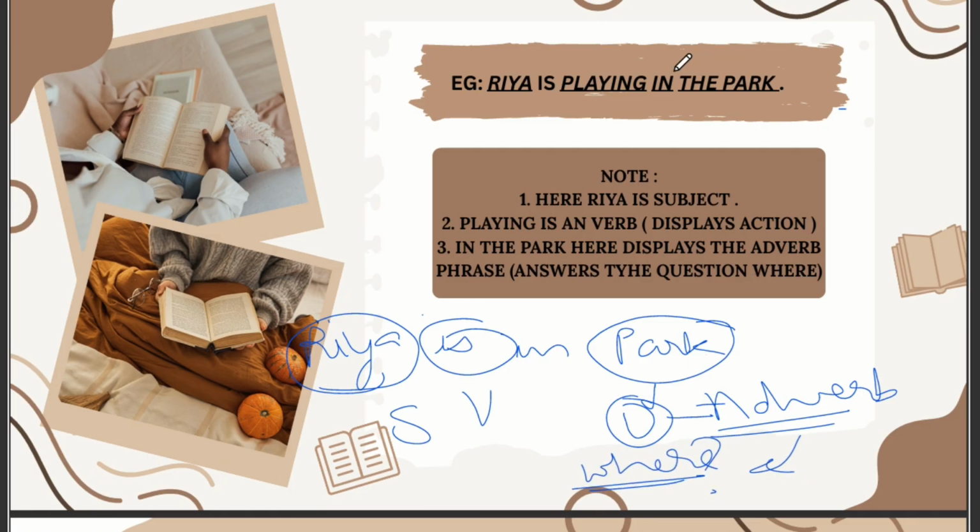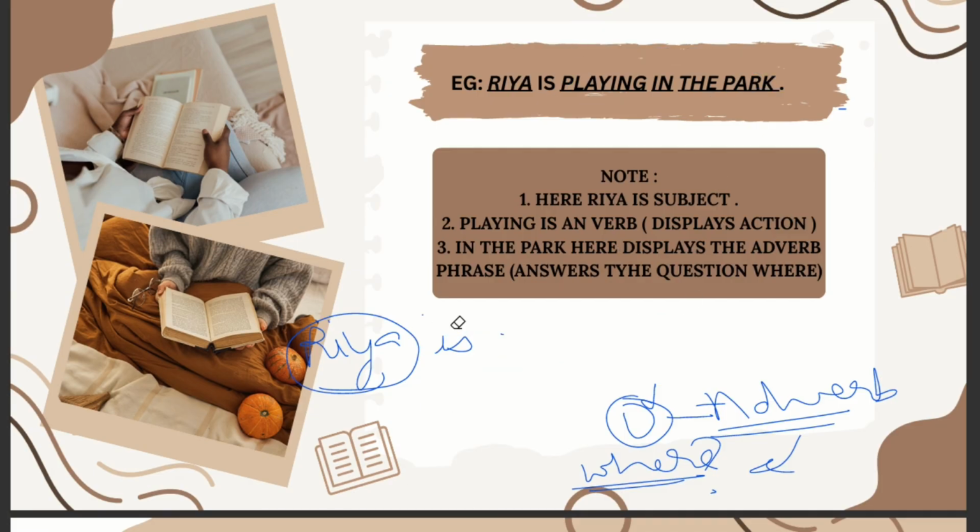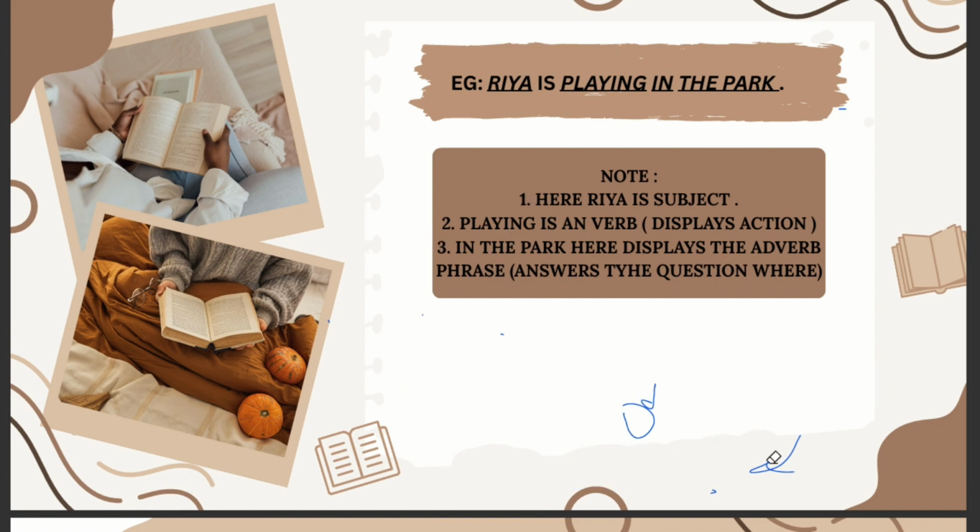Whereas in this, it's giving a very detailed explanation. It's playing in the park. What is Ria doing? It is answering the question what as well. So that is the reason why it's called an adverb phrase. An adverb phrase is nothing but something which gives the answer of the question where, but in a very detailed way or in more than one word. So that is the reason why it's called an adverb phrase.